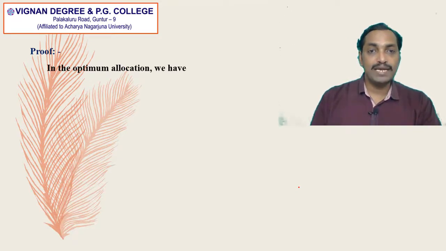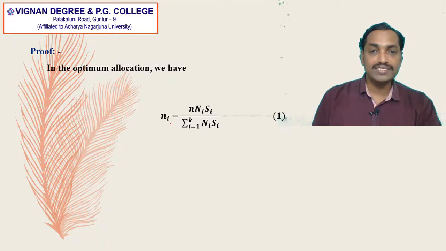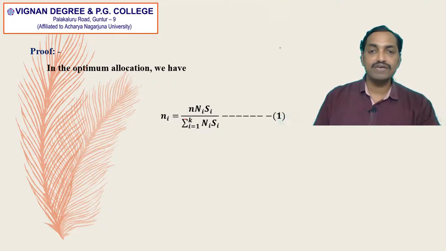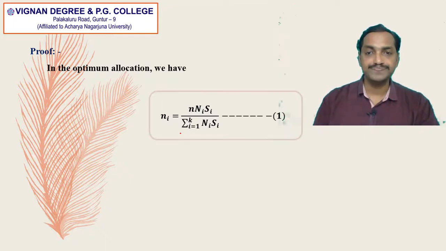In the optimum allocation, we have small ni is equal to small n into capital Ni Si divided by summation i is equal to 1 to k capital Ni Si. Just now we proved this in theorem number 3. So we treat this as equation 1.